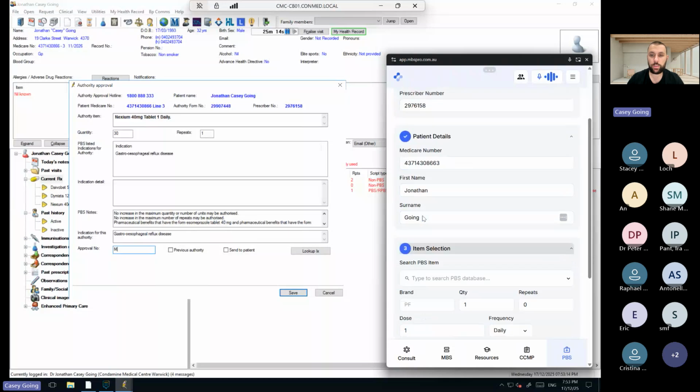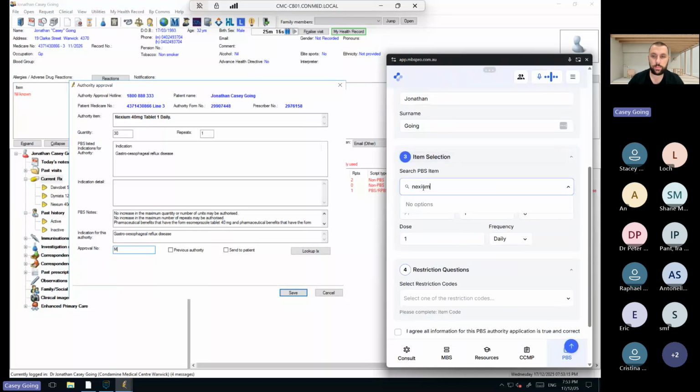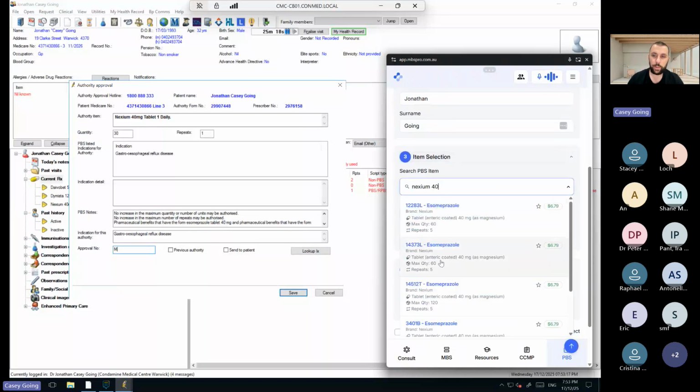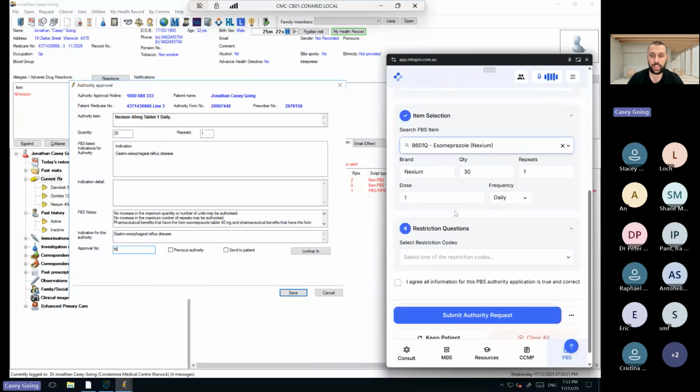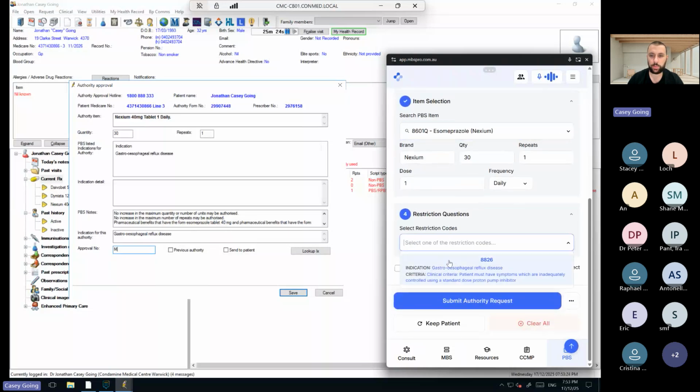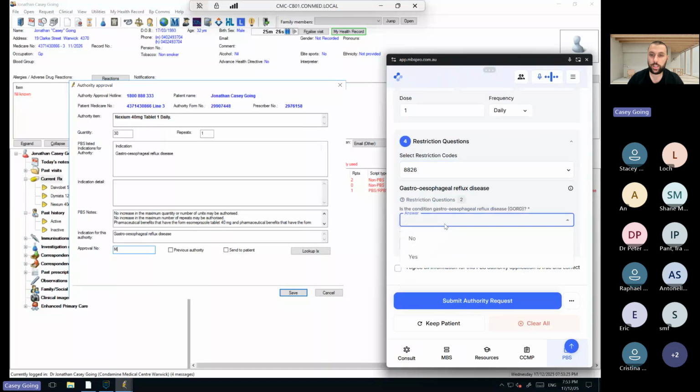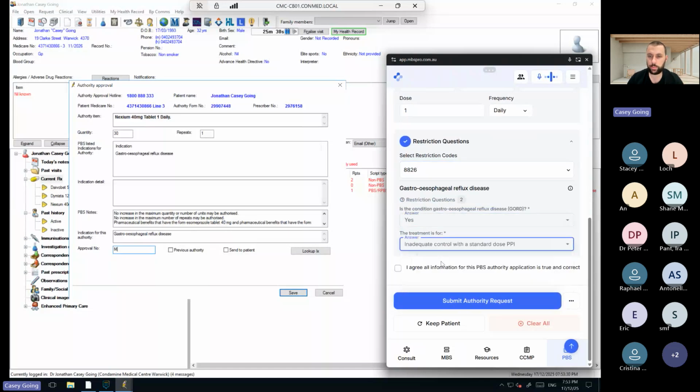But you'll still need to search your item. So, Nexium 40. Now, we've updated the search to be a bit smarter and a bit easier to use. There was a little bug with the scrolling, but we think we've fixed that now, but let us know. And I'll answer a few questions after we do this one as well. Remember, we've always got questions.